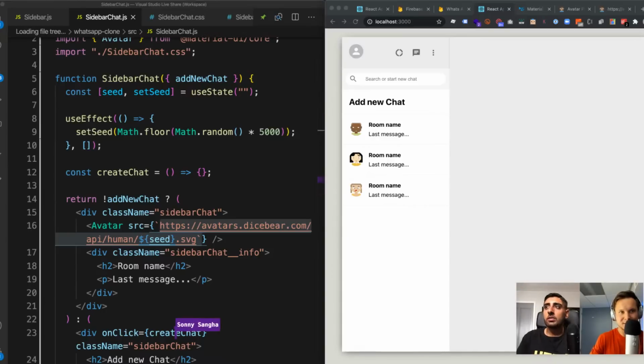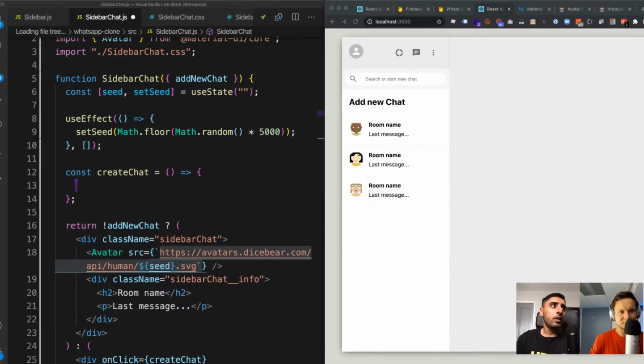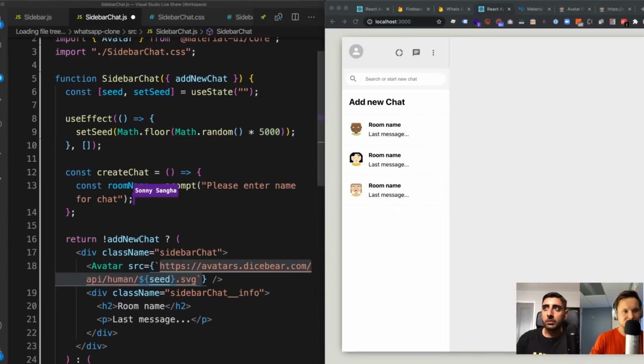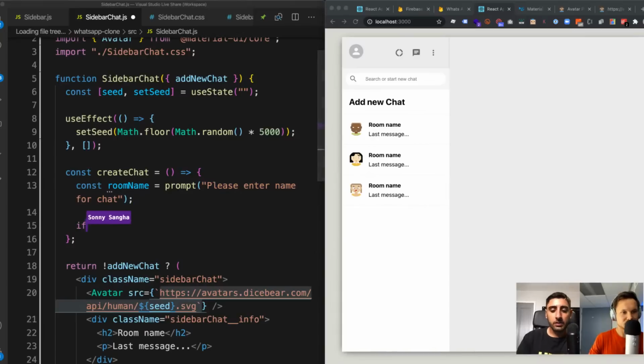So now what I'm going to do is when we click that create chat, I want a pop-up to come up which says, please enter a name for the chat. In order to do that, it's very simple. We just say const roomName. I'm going to store the response in a variable called roomName, and then here I'm going to say prompt, please enter a name for chat. And then I'm going to say if.